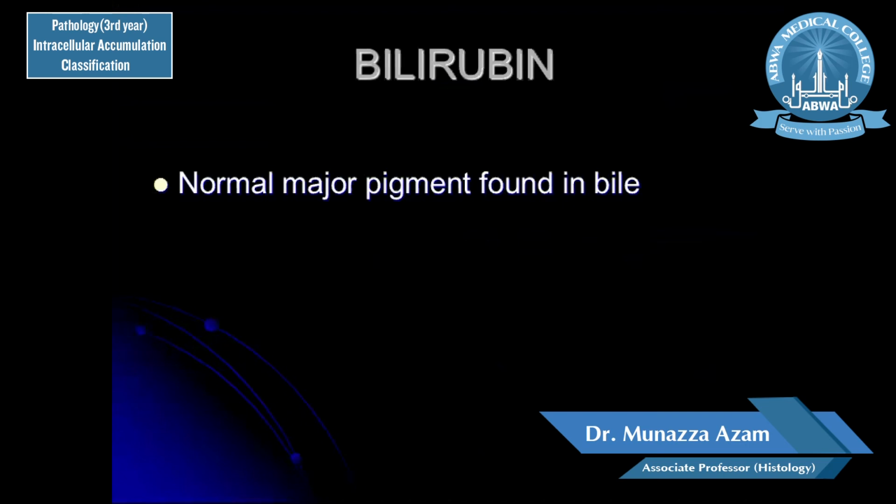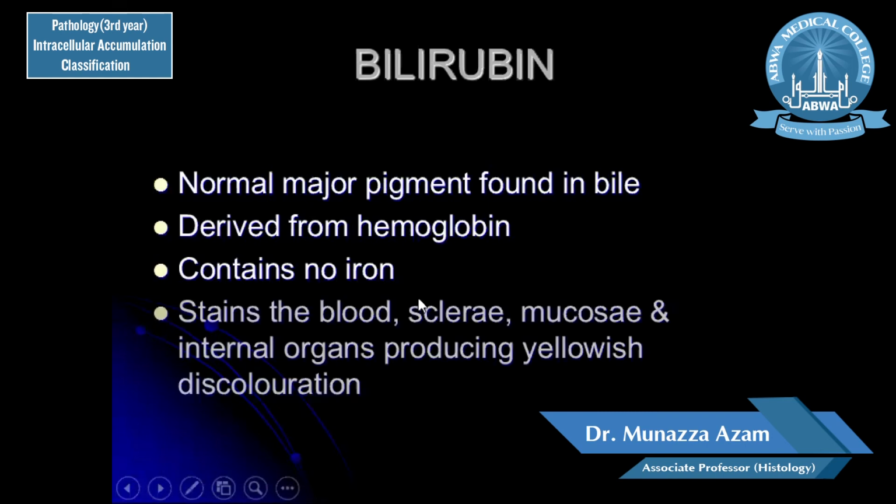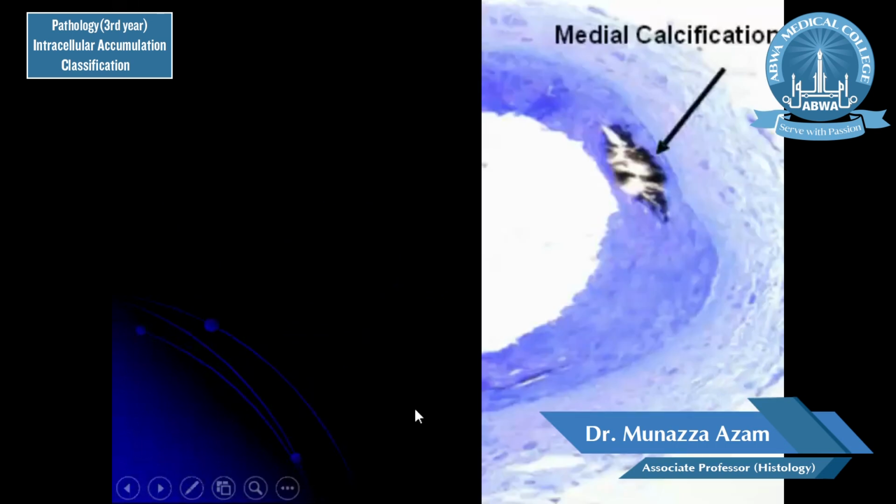Bilirubin is a normal major pigment. It is found in the bile, and it is derived from hemoglobin. Hemoglobin metabolism leads to bilirubin production, and it contains no iron. It stains the blood, the sclera, the mucosa, and internal organs, and produces a yellowish discoloration of the skin, sclera, or the mucosa.